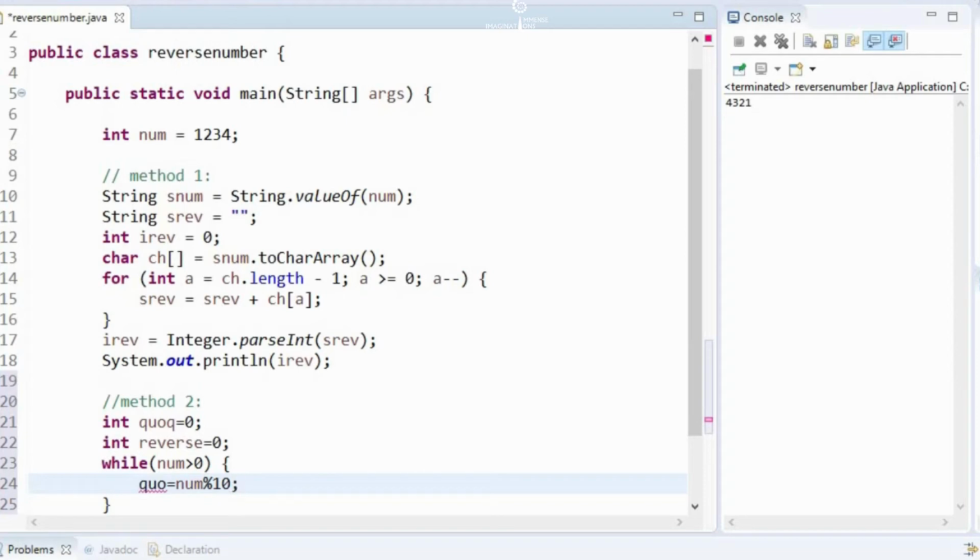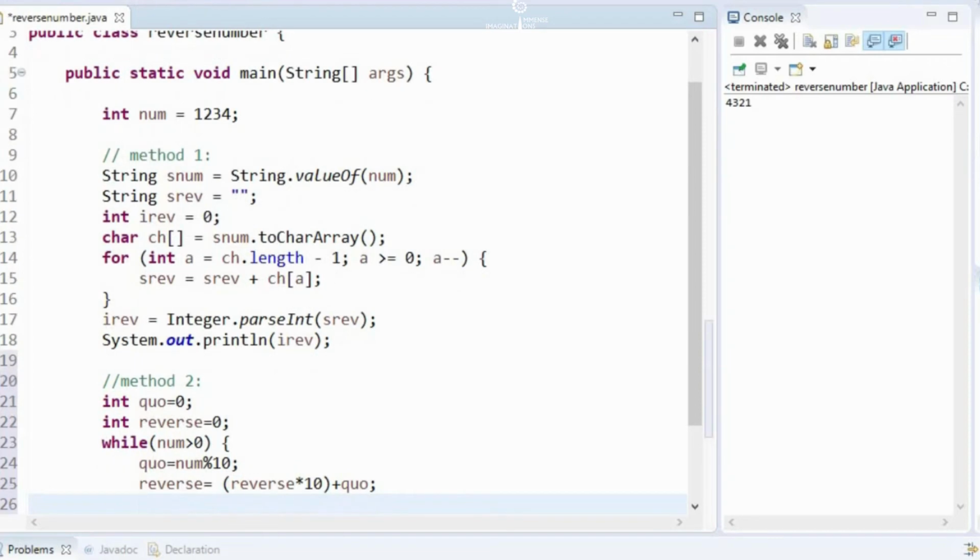So this will give us the quotient, and that will be stored in the quotient variable. Okay, now we will say reverse is equal to reverse into 10 plus the quotient, and again let's say num is equal to num divided by 10.